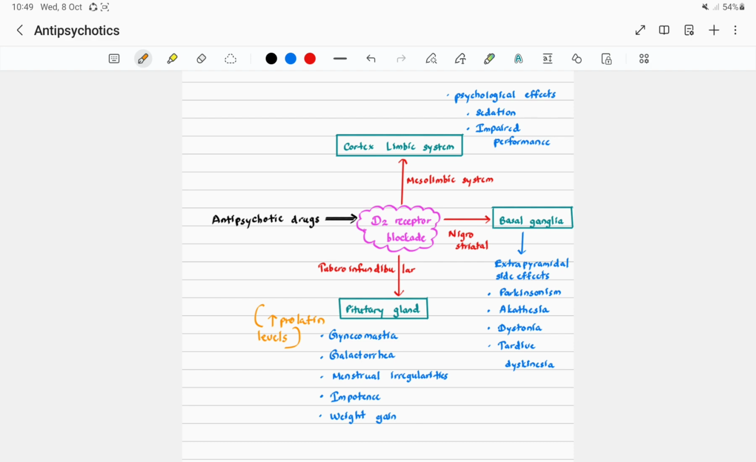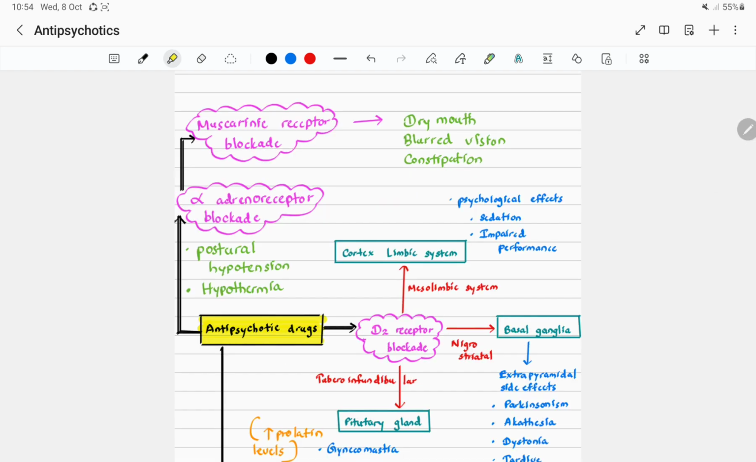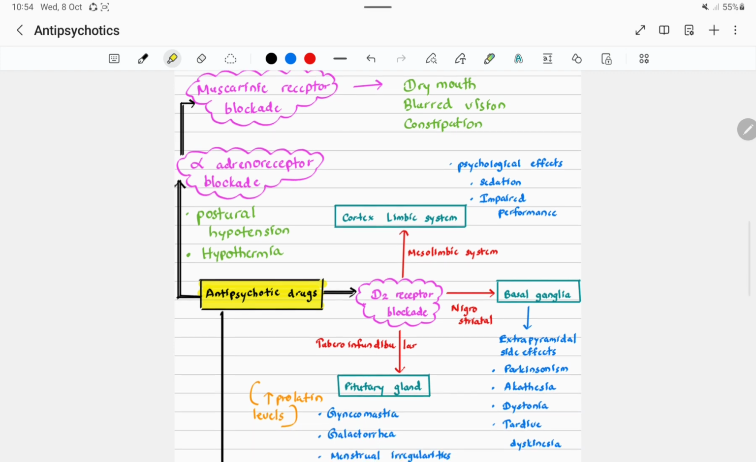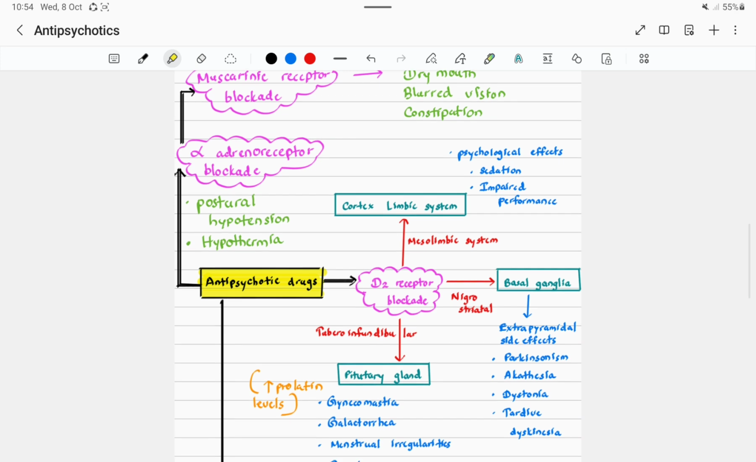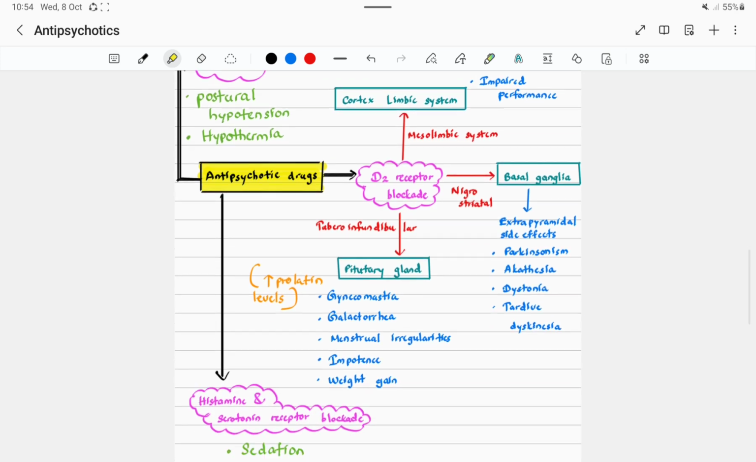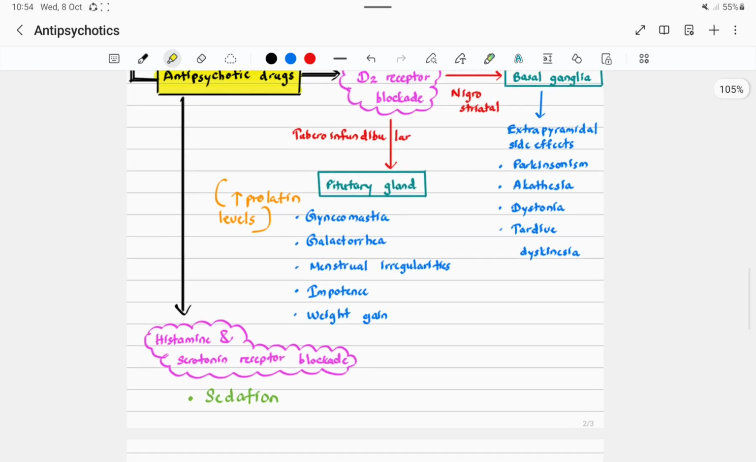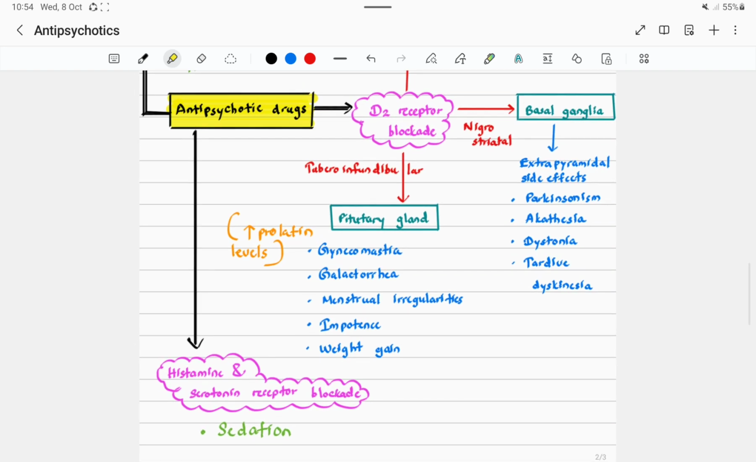Let's see what the effects are which are caused by blocking those receptors. The muscarinic receptor blocking action of antipsychotic drugs causes dry mouth, blurred vision, and constipation. Alpha adrenergic receptor blocking action of antipsychotic drugs causes postural hypotension and hypothermia. And also the histamine and serotonin receptor blocking action of antipsychotic drugs causes sedation.